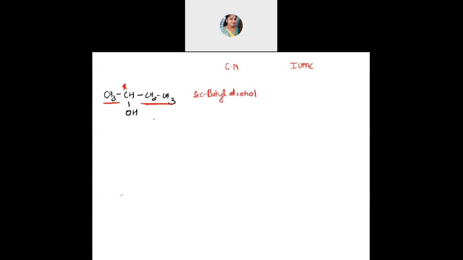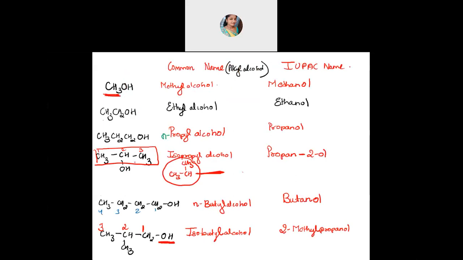This will not be called iso, because you do not have CH3, CH and CH3 continuously. Can you see here? That's not there, no? Only the OH group is attached in the second position. If there is any confusion of that sort, I'm just clearing it out. But this can be written, students. See this.